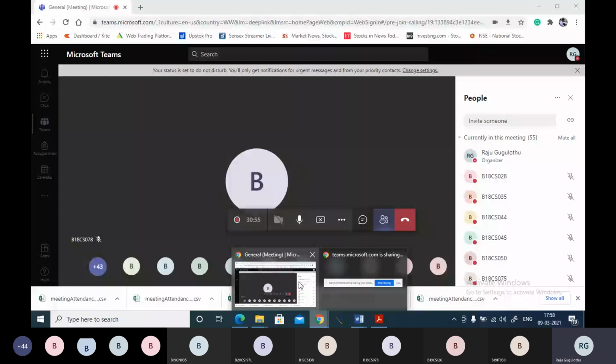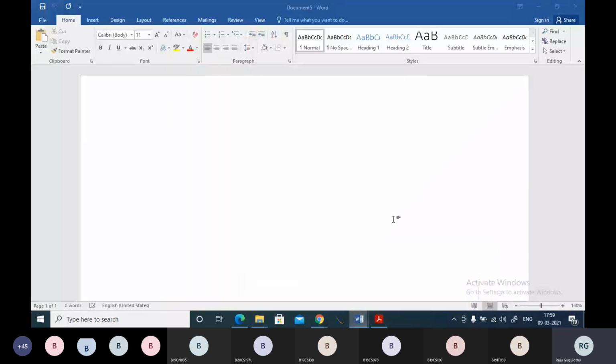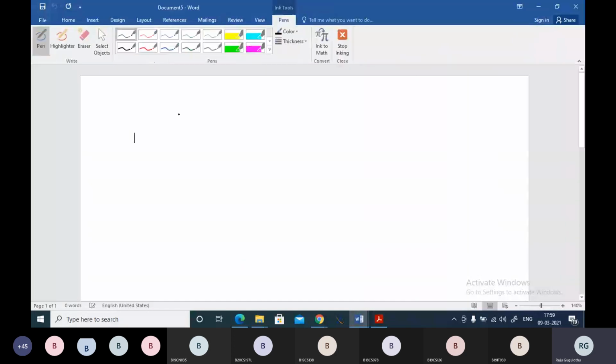So you can see, guys, find the greatest number. We have two concepts: LCM and HCF, the least common multiple and the highest common factor. When they are asking for a greatest number, the idea must generate in our mind that they are asking for the highest common factor, HCF. Greatest number will be HCF. If they are asking for a least number, then you have to find LCM in that question.